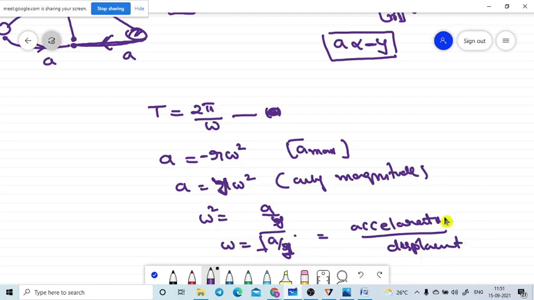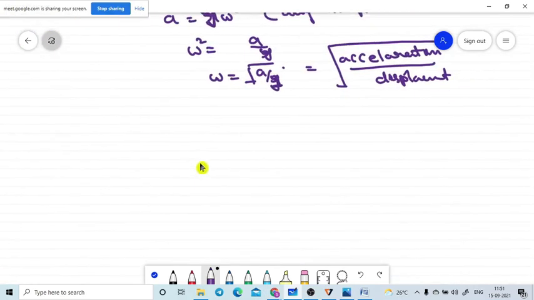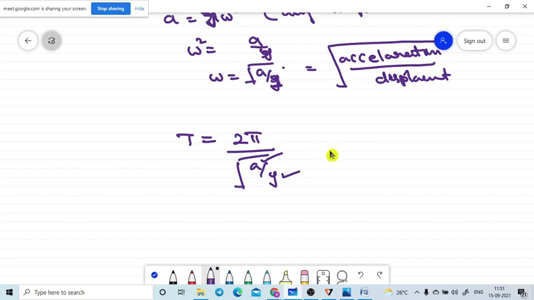So here there is a square root. The same formula can be written like this: the time period of the simple harmonic motion of the body, T is equal to 2 pi into square root of a by y, where a is the acceleration of the body and y is the displacement of the body.